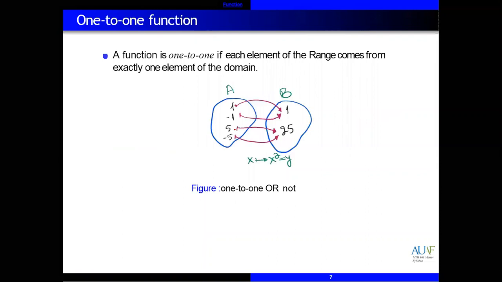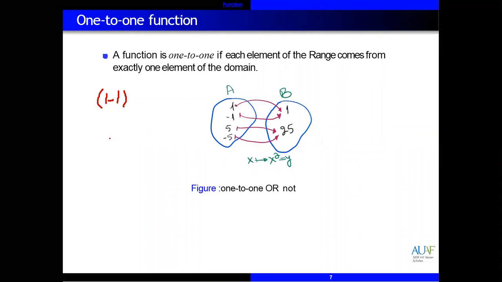Next we have the one-to-one function, or we can say one-one function. A function is one-to-one if each element of the range comes from exactly one element of the domain.